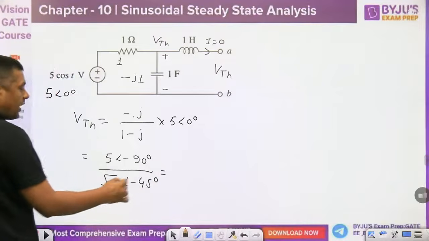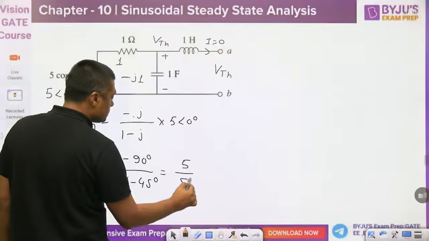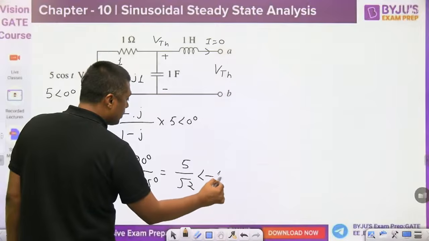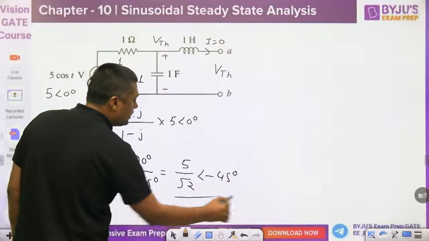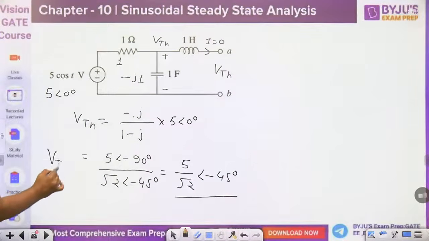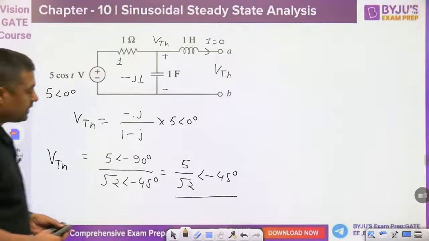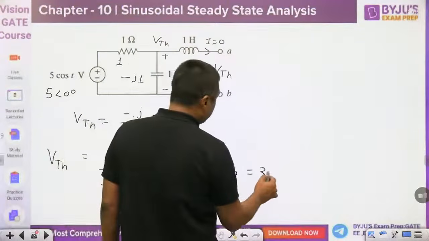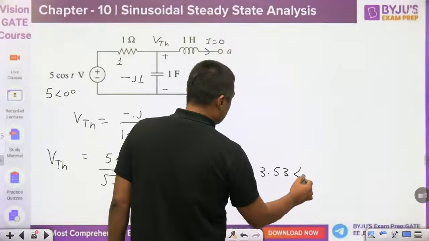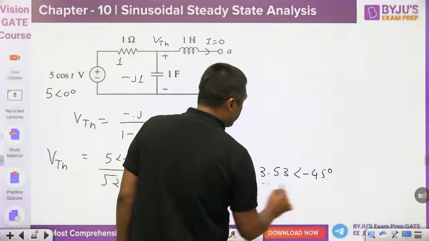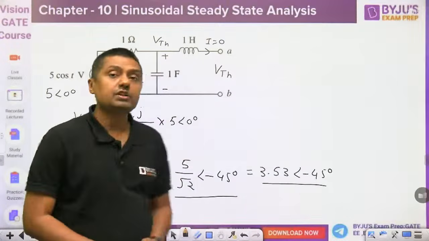Then it will become 5 by root 2 angle of minus 45 degree. That is the VTH, the open circuit voltage. That is 3.53 angle of minus 45. This is the Thevenin's voltage.